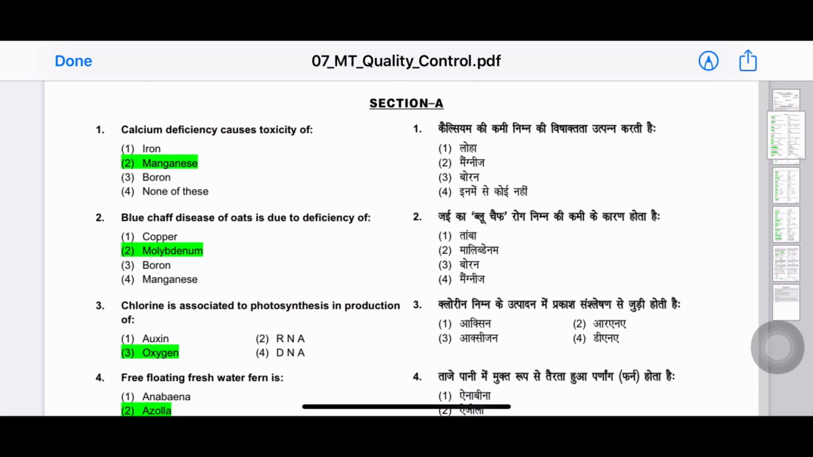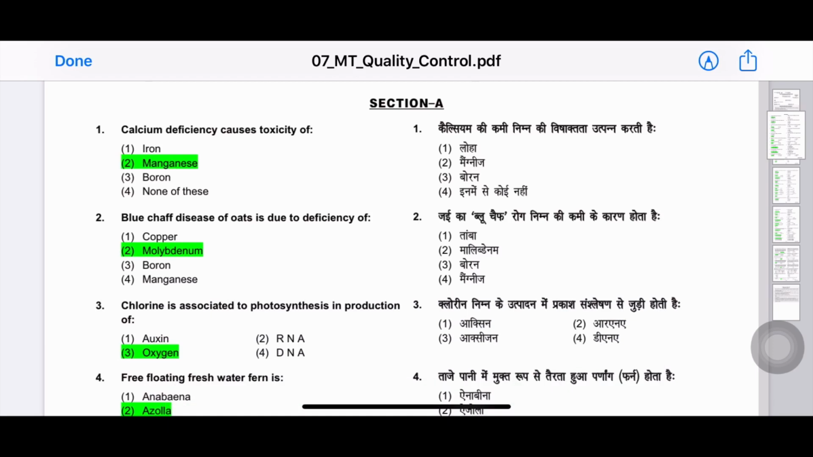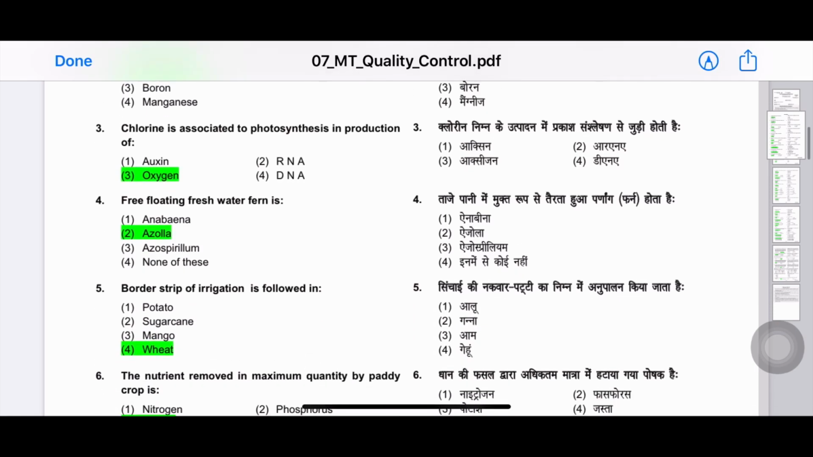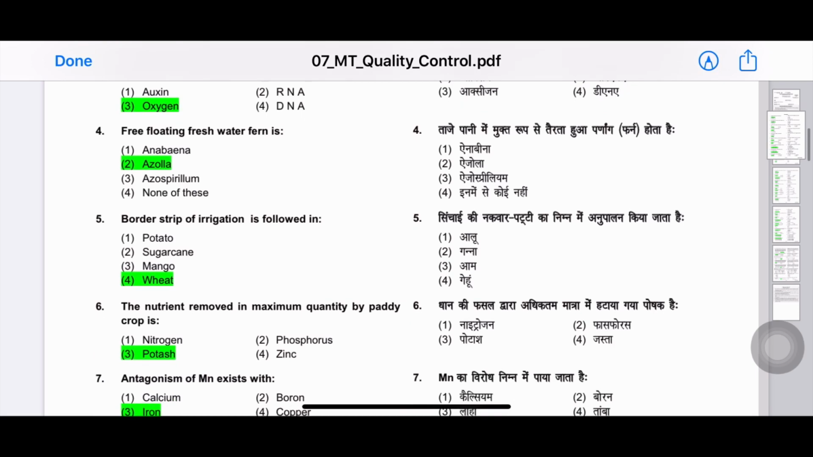Friends, while preparing for the examinations, try to remember that you have to focus on the deficiency symptoms and toxicity symptoms, or the diseases which are caused due to deficiencies and toxicities of minerals. The next question is: chlorine is associated to photosynthesis in production of. The answer is oxygen. Fourth question: free floating freshwater fern is azolla.